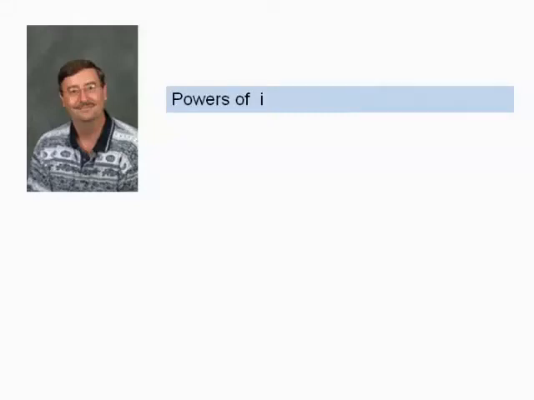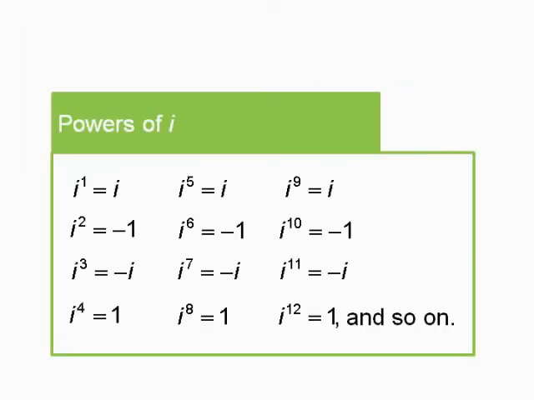In this instructional video, we're going to finish our discussion of complex numbers by looking at the powers of the number i, the square root of -1. What René Descartes came up with here is that his complex imaginary numbers behave like polynomials. He said that i to the first power, of course anything to the first power equals itself, is i. i squared, we have learned, is the number -1.